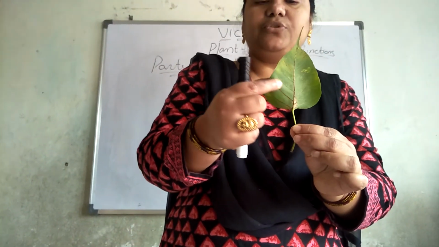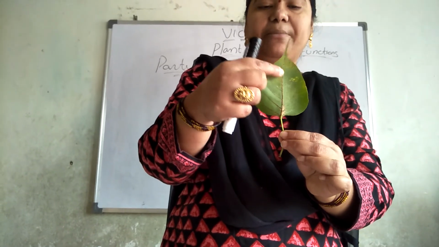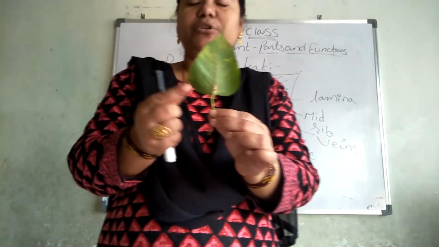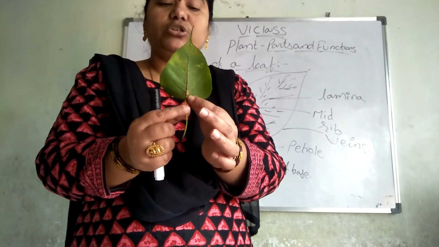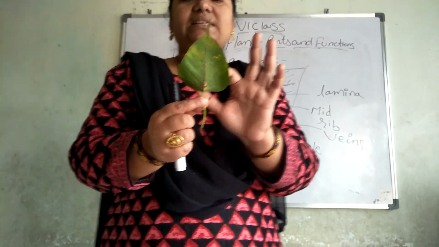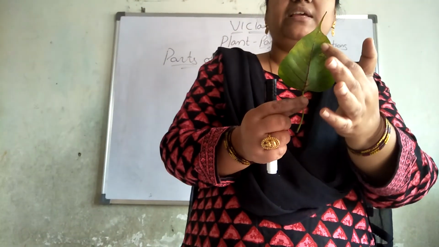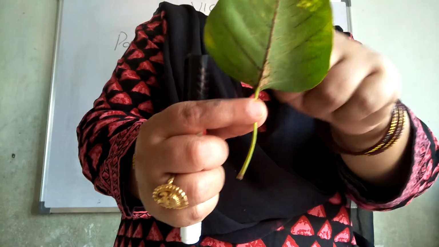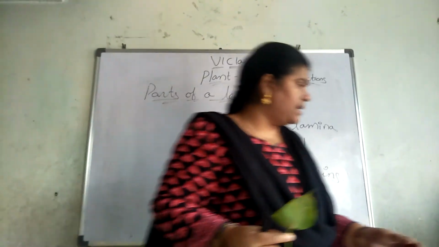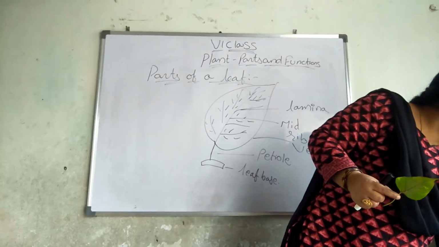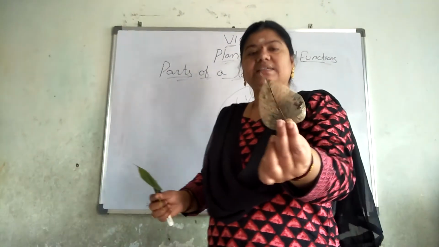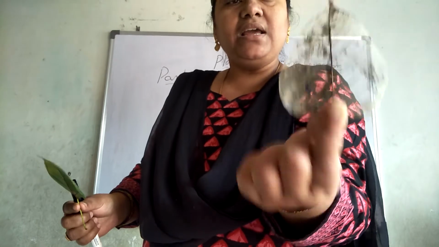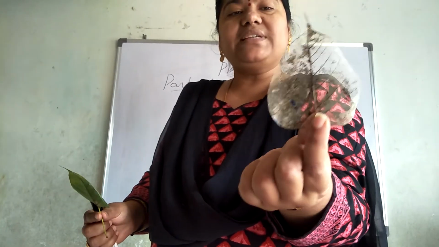And to the sides, you can see these are called the lamina, which is giving support to the leaf. And inside this lamina, you can see veins and veinlets are present. That is the skeleton part of the leaf. I'll show you the skeletal part of the leaf also. You can see here, this is the skeletal part of the leaf.